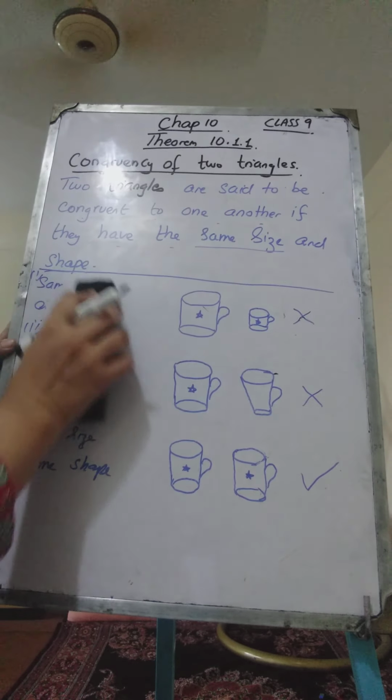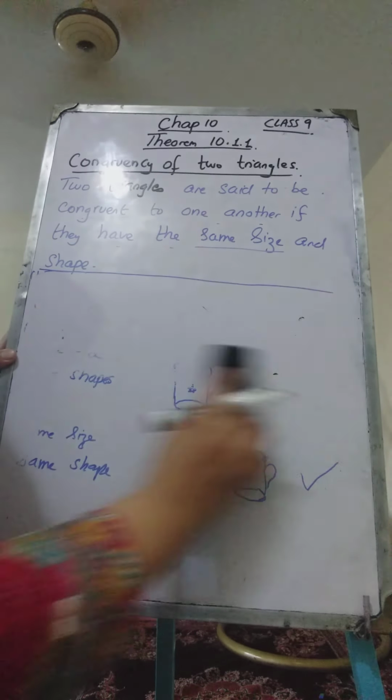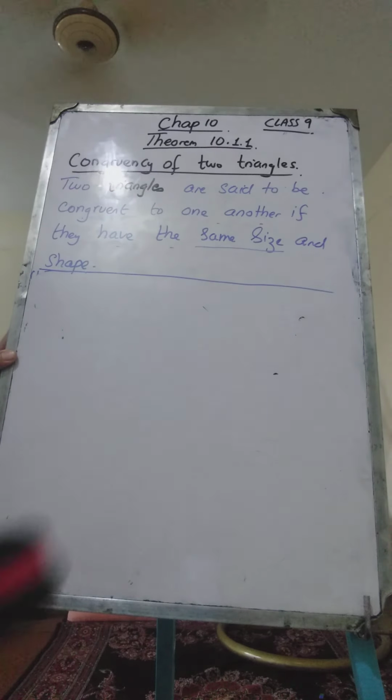For example, in the form of triangles, we can take three possibilities.